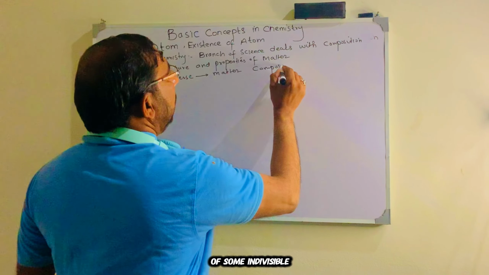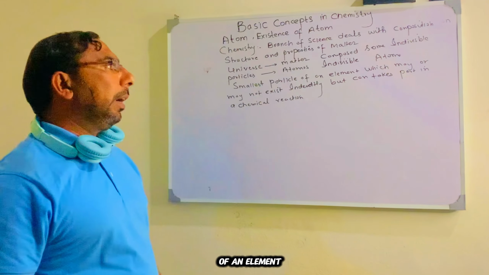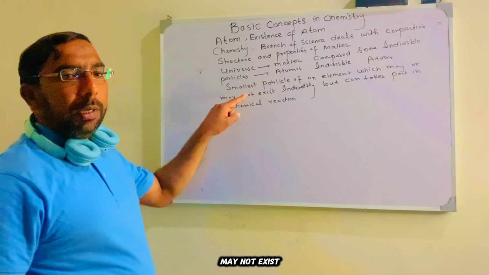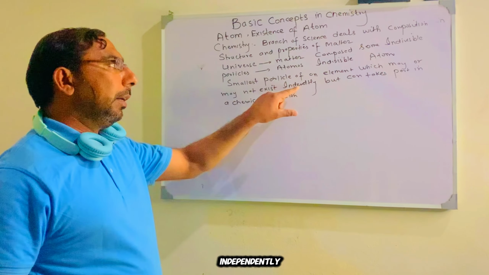So, in our definition, we define atom as a smallest particle of an element which may or may not exist independently.